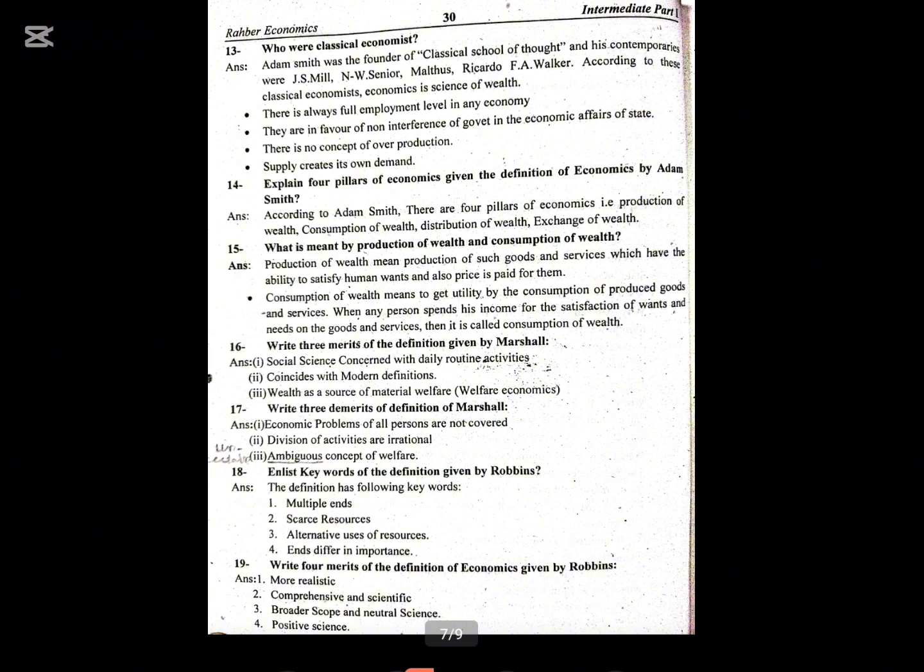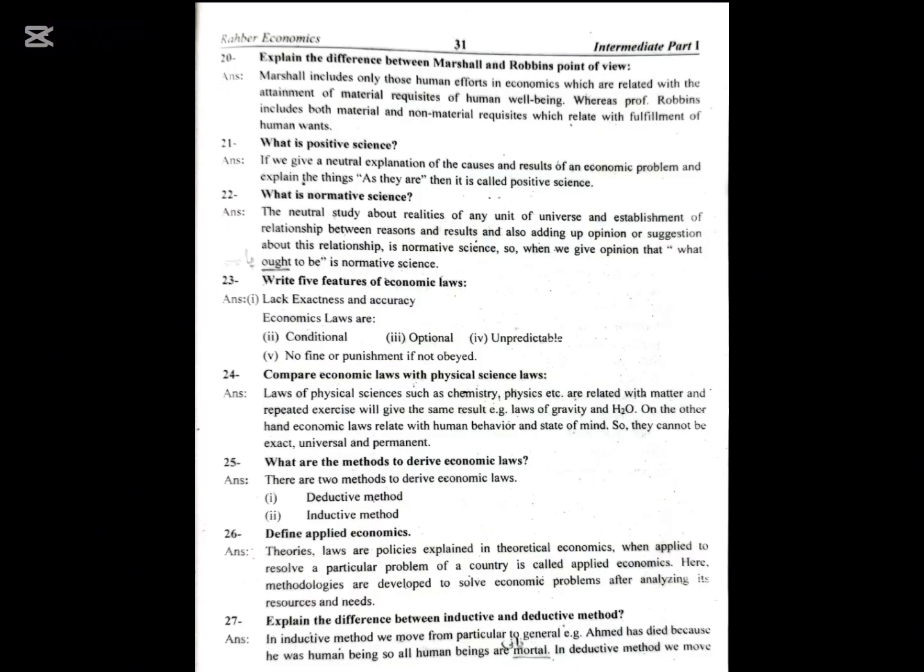Enlist keywords of the definition given by Robbins. The definition has the following keywords: multiple and scarce resources, alternative uses of resources, and differ in importance. Write four merits of the definition of economics given by Robbins: more realistic, comprehensive and scientific, broader scope, and neutral science, positive science.